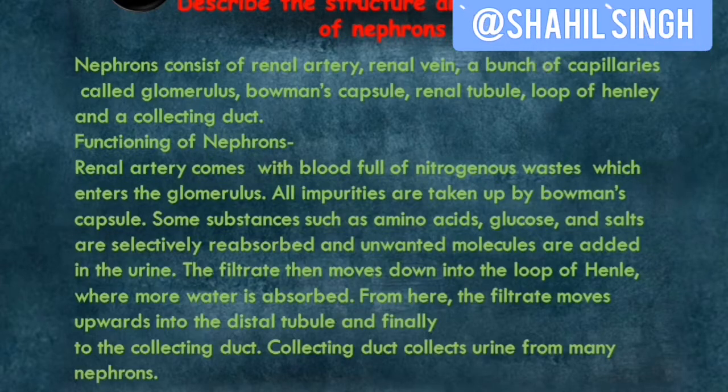Functioning of nephrons is as follows. Renal artery comes with blood full of nitrogenous waste which enters the glomerulus. All impurities are taken up by Bowman's capsule. Substances such as amino acids, glucose and salts are selectively reabsorbed and unwanted molecules are added to the urine. The filtrate then moves down into the loop of Henle, where more water is again reabsorbed. From here the filtrate moves upwards into the distal tubule and finally to the collecting duct. Collecting duct collects urine from many nephrons.